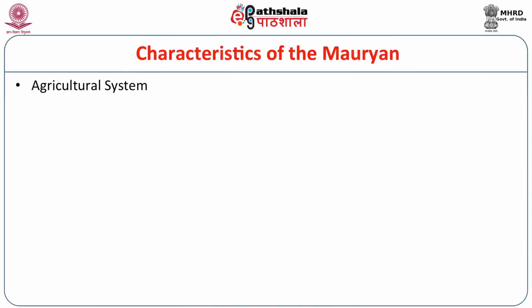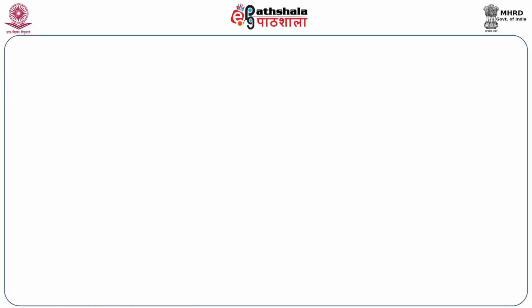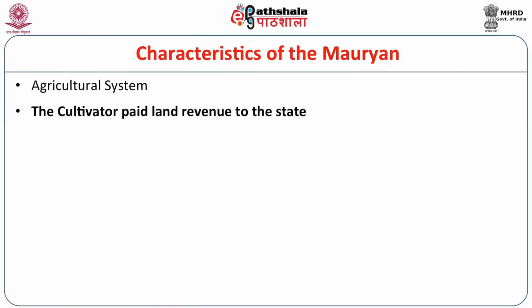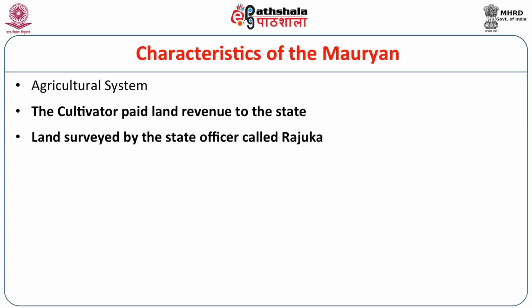Characteristics of the Mauryan agricultural system. So we can now, in a nutshell, get an idea about the salient features of the Mauryan agrarian system. What we get? The cultivator paid land revenue to the state. Land was surveyed by the state officer, Rajuka. Why surveyed? For determining the royal share, how much land tax could be collected from the peasants for the king.